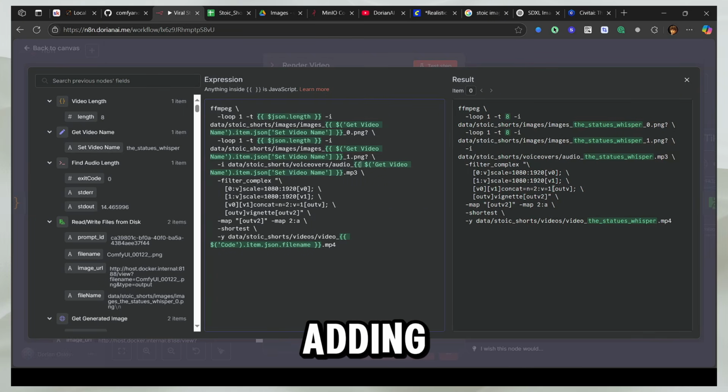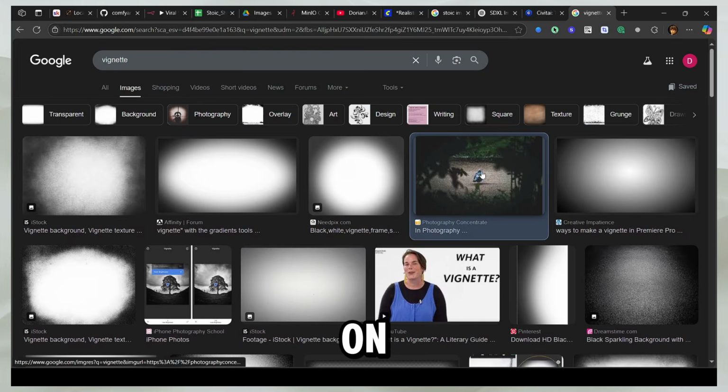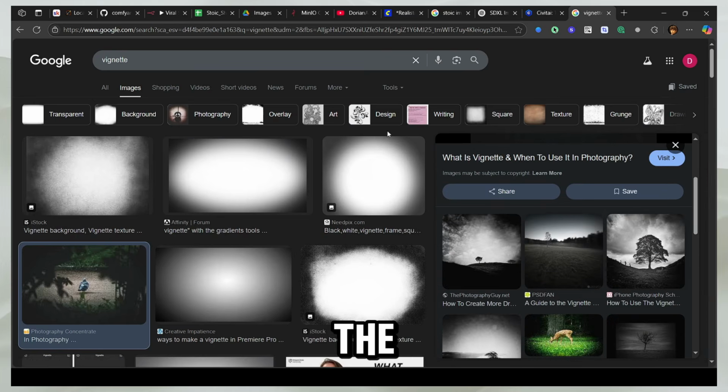And I'm just adding a simple vignette filter. For those who don't know the vignette effect, I'm going to show it to you, so that you can focus on the things when you have a vignette effect. For example, you can create this focus. And this is how most of the videos are done.